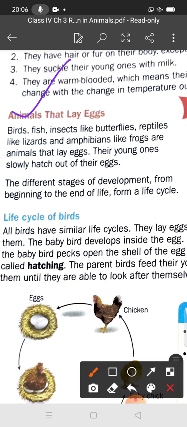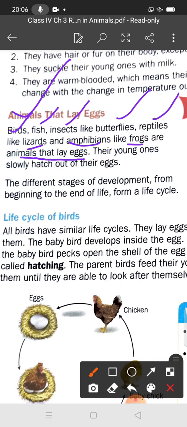For example, you can take the example of birds, fish, insects like butterfly, reptiles, lizards, and amphibians like frog. These animals lay eggs and their young ones grow inside the egg, and the young ones slowly hatch out of their eggs.